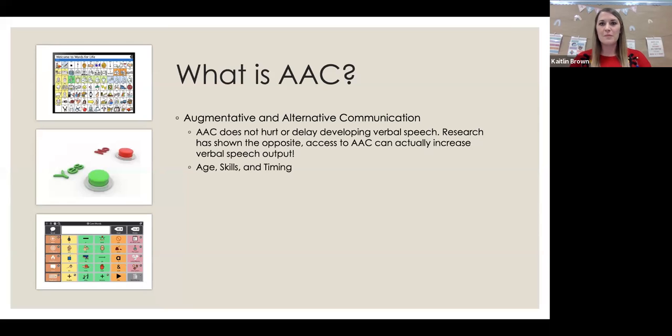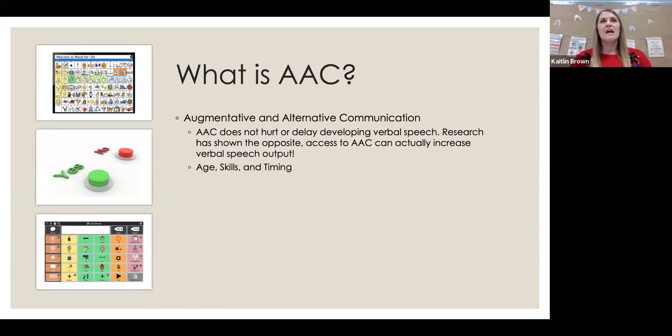I don't know about y'all, but I hear so often that behaviors and decreased communication go hand in hand. And while they do, that's not always the only cause. However, with the use of some form of AAC, we often do see a decrease in those negative behaviors because we're giving them an outlet. We're giving them an opportunity to communicate to us, for us, with us.